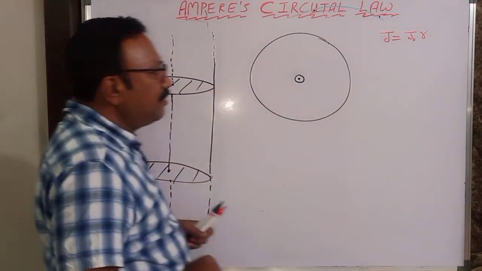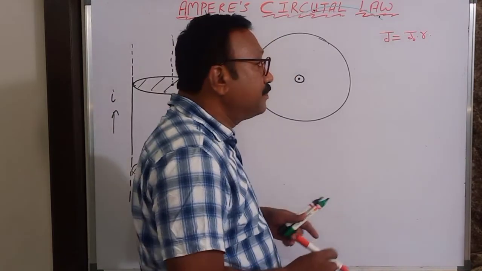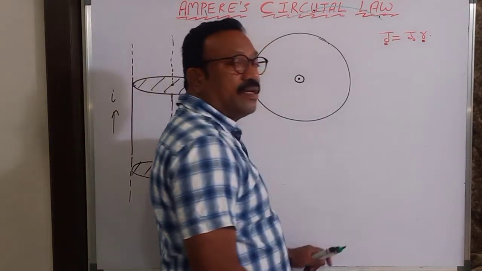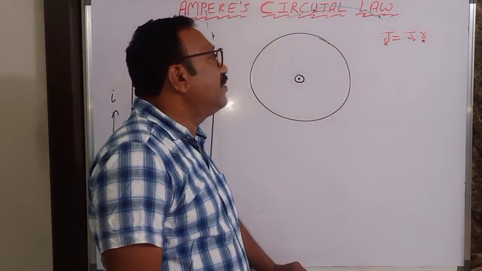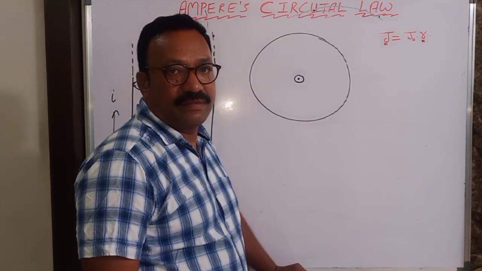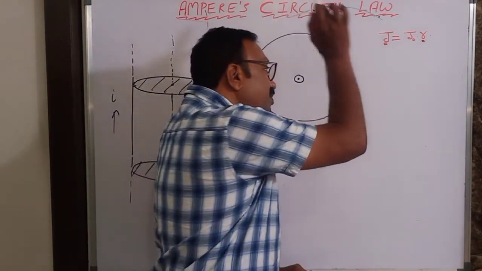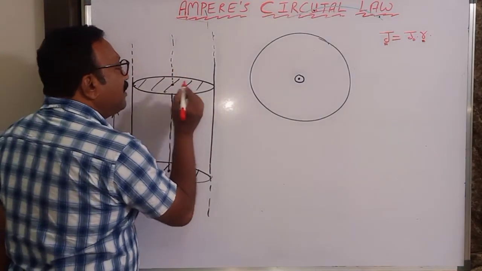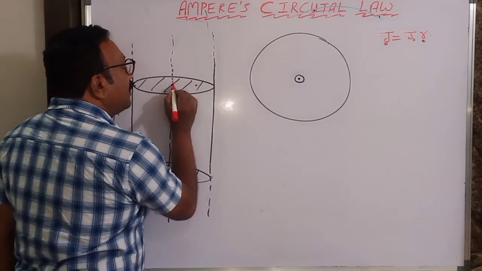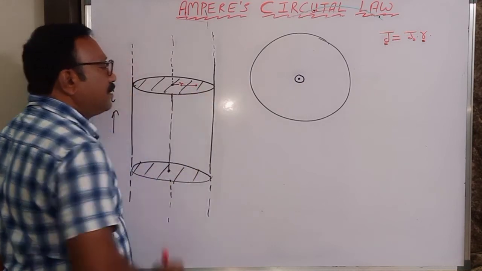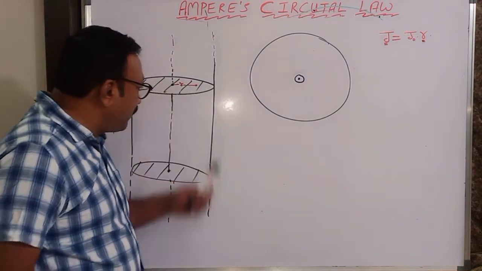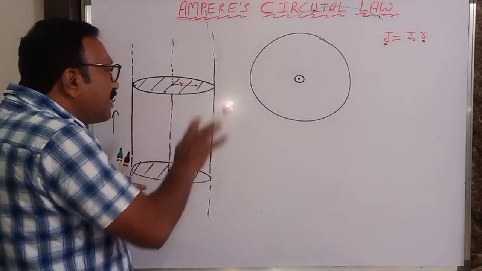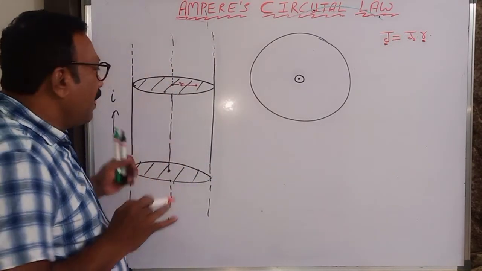See, for example, there is a question like this. The current density is directly proportional to small r inside the conductor, where J naught is constant. If current density is varying according to this equation, then find the magnetic field inside the conductor at some point at a distance small r. Find the magnetic field. Same question as what I did just now previously, but the only thing is this current density is not constant. I want the magnetic field here.